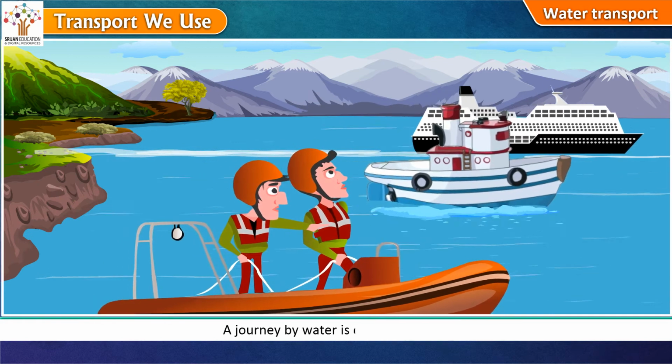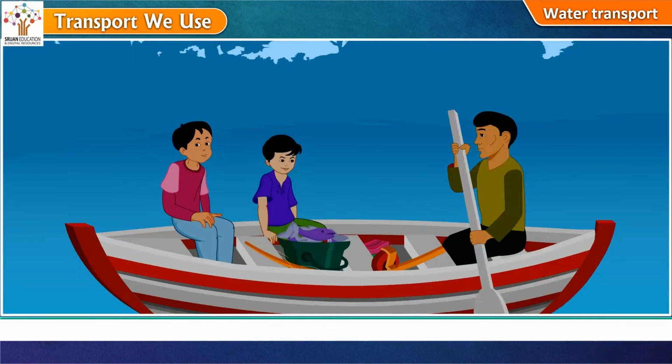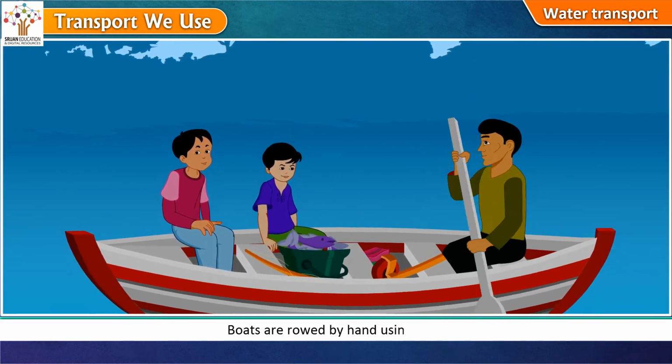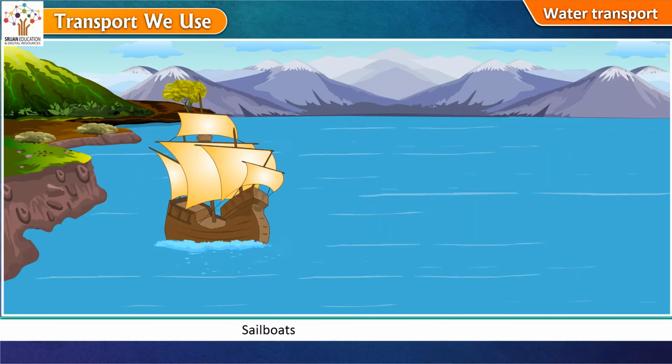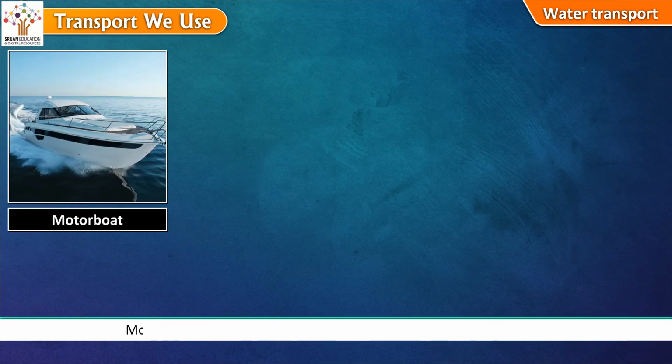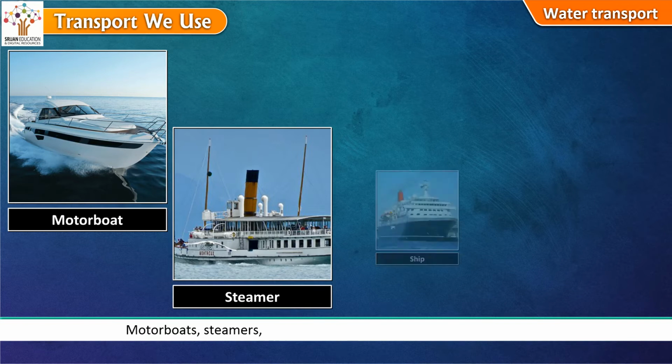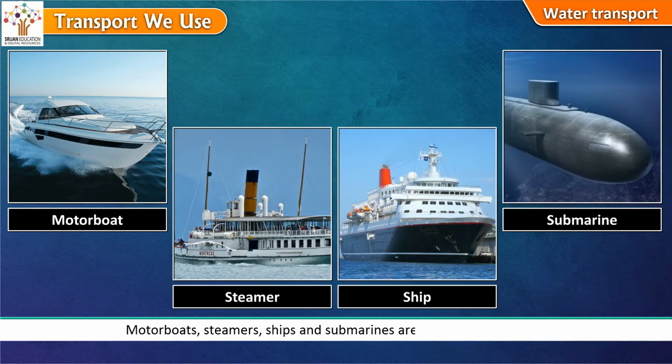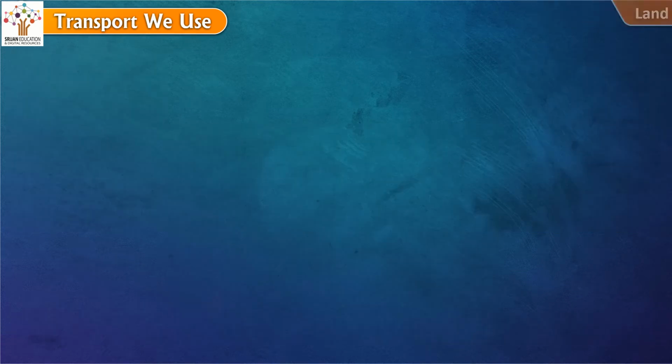A journey by water is called a voyage. Boats are rowed by hand using oars. Sailboats are powered by wind. Motorboats, steamers, ships, and submarines are powered by engines.